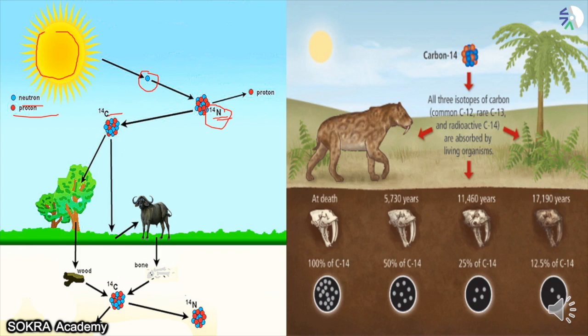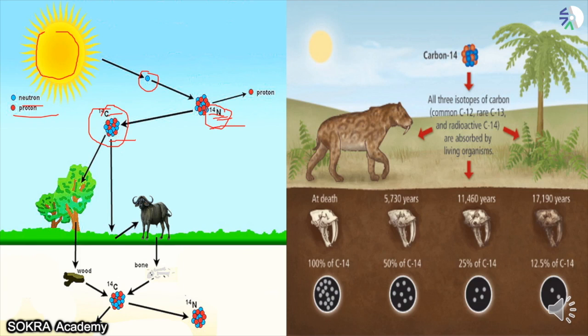What they found out is that this radioactive nitrogen and this radioactive carbon, okay, this was normal carbon, but they combined with the neutron and proton that was coming from the sun. When they combined with carbon and nitrogen, we got two radioactive substances, radioactive carbon and radioactive nitrogen. But in the study of paleontology, we only use radioactive carbon because it is more easily traceable, which means you can more easily study or find that out.